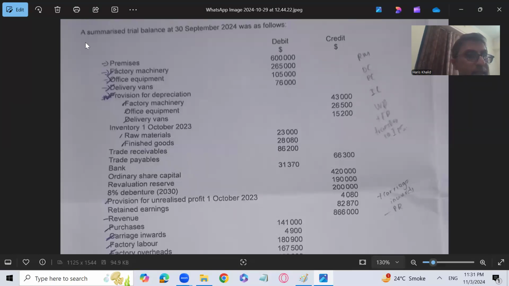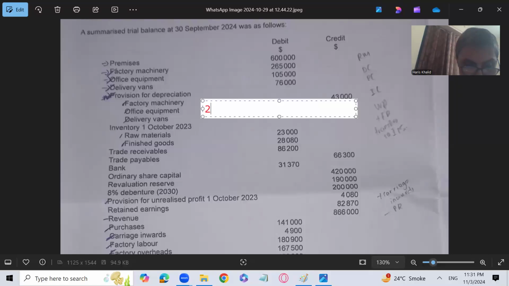So let's calculate it. 28,080 is on transfer price and the factory profit included in this is 4080. Subtracting 4080, obviously, we will be able to find the finished goods at cost.